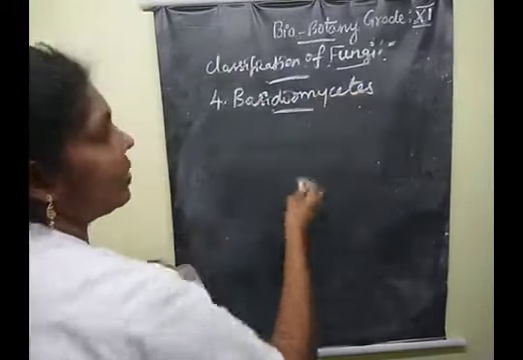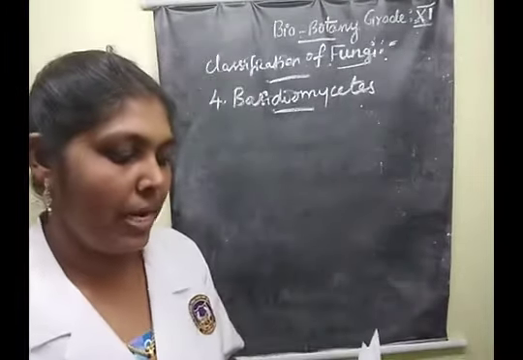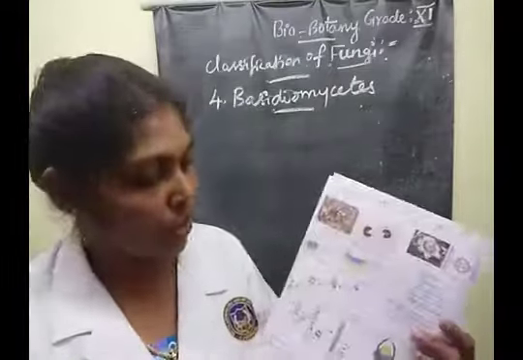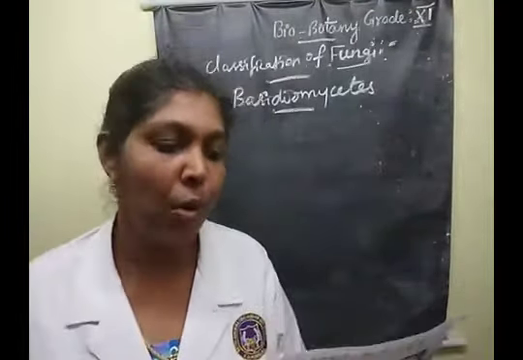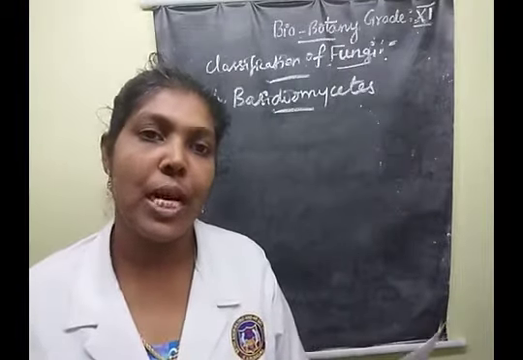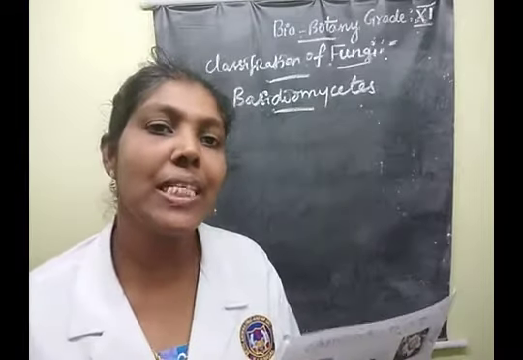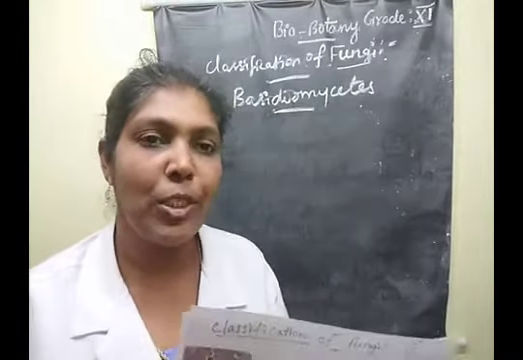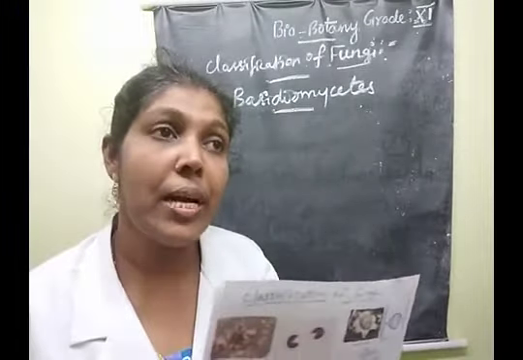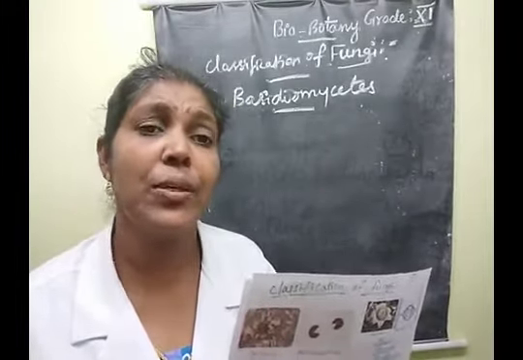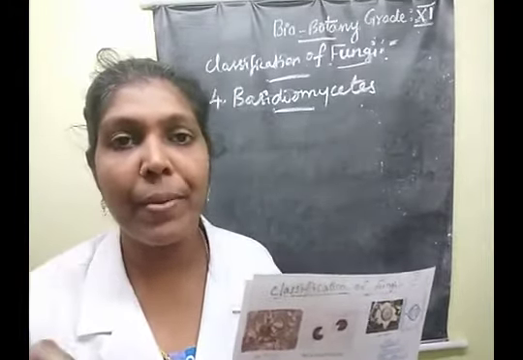What are the examples of this group? Examples of Basidiomycetes are puffballs and toadstools, bird's nest fungi, rusts and smuts. These are certain examples of the Basidiomycetes group. Here the mycelium is a branched, septate mycelium.